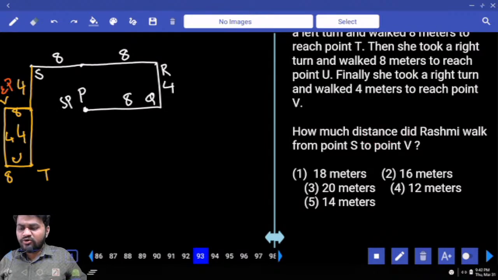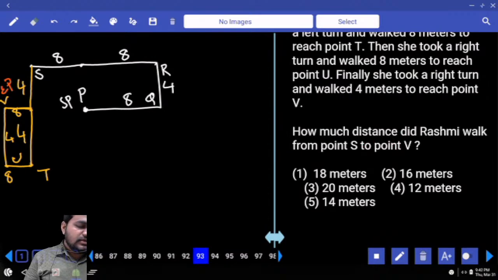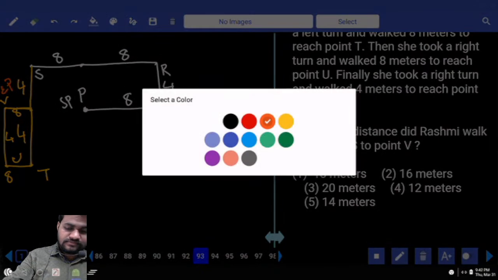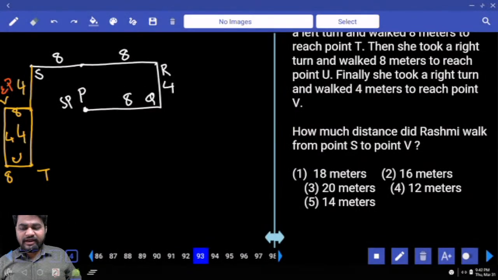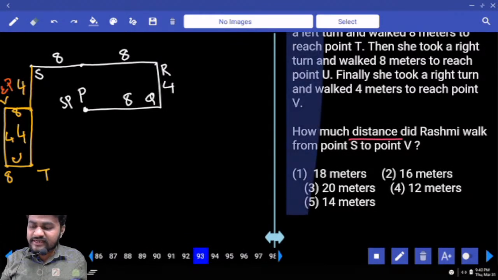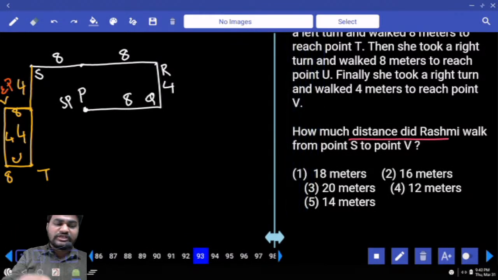Next, how much distance did R walk from S to V? S to V distance is required. If you observe the numbers, right, so understand the question carefully. How much distance did R walk from S to V?